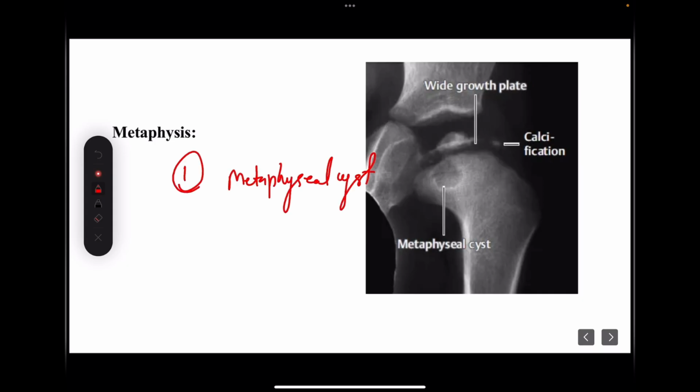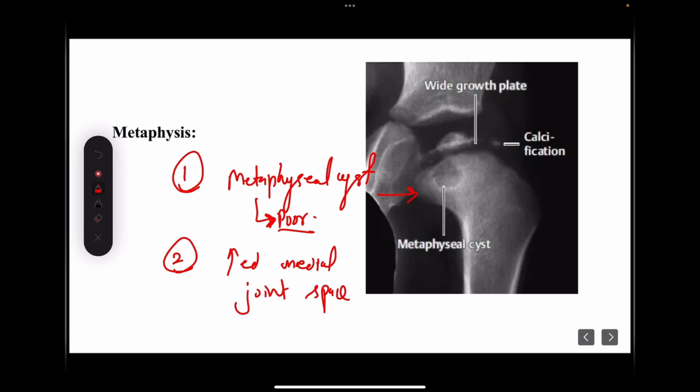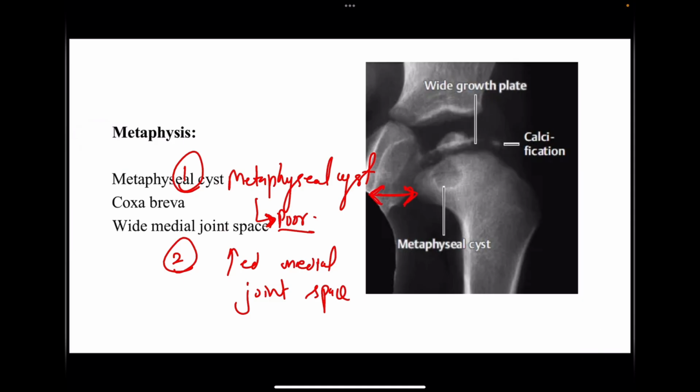This is an important finding which is also a poor prognostic marker. We will discuss what all are the head at risk signs. Second is increased medial joint space. This space can sometimes be increased in these patients, and sometimes the child does have coxa brevis, that is short neck. These all are the findings found in the metaphysis.